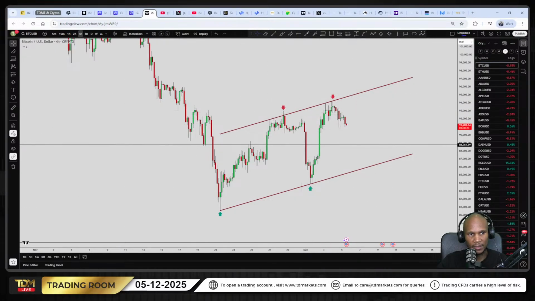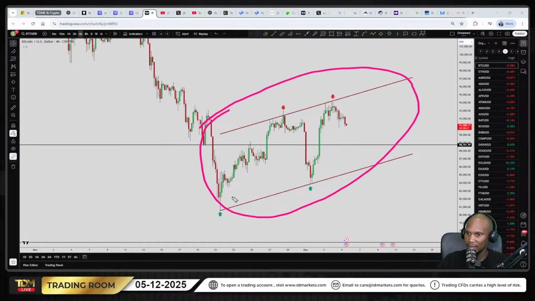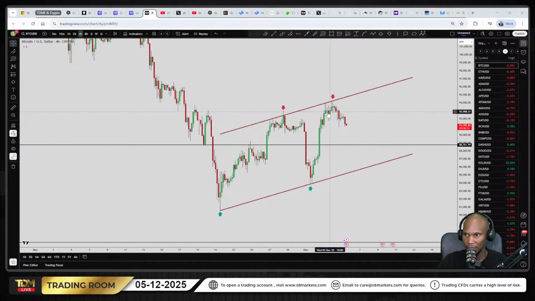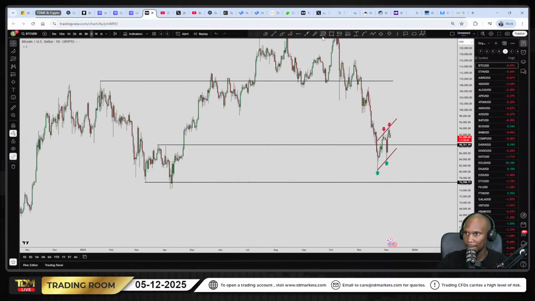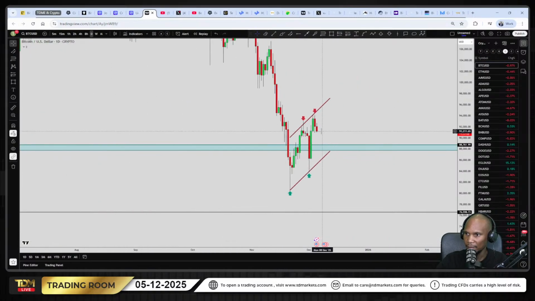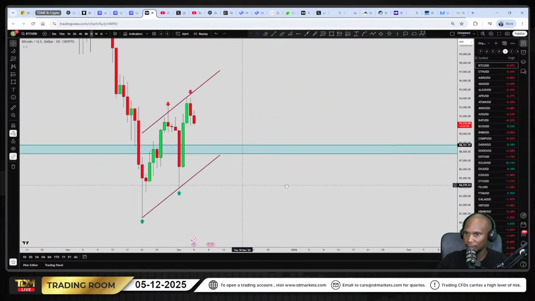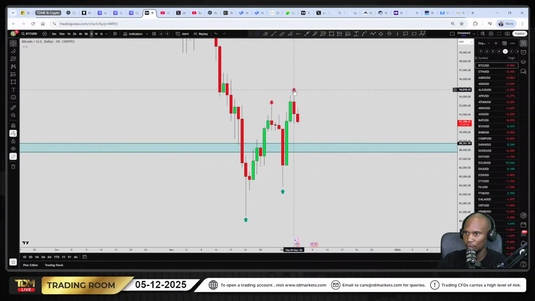So usually when price creates something like this, right, it usually results in the second high and then price goes down. So that is what we're seeing at the moment, right? So from a short-term point of view, let's go back to the daily quickly. You see the structure here, right? Let me highlight the structure. You see the structure there. From a short-term point of view, we can easily see Bitcoin coming back down to the structure, right? I just want to remove this channel, just have our charts looking a little cleaner. So from a short-term point of view, we can see Bitcoin coming back to tap the structure.